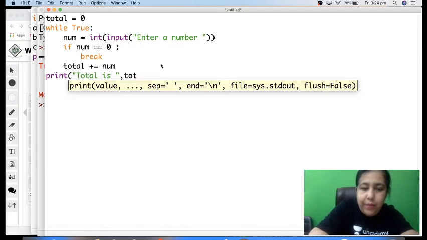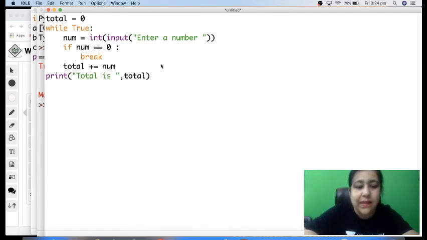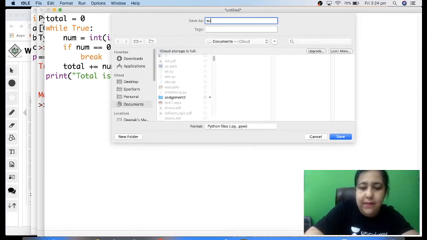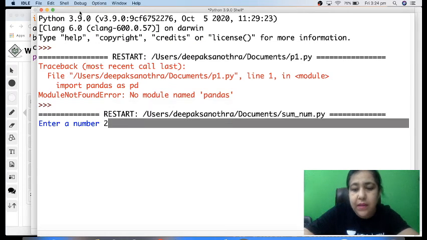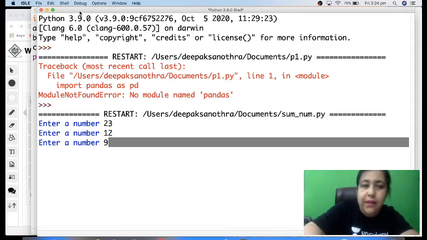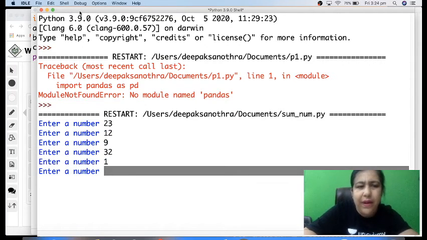So I print the total here. That's it. Save it, and this is, let's say, sum underscore num. Extension will be .py by default. If I run this, and I'm going to enter the numbers here. I enter 23, I enter 12, 9, 3, whatever, right?